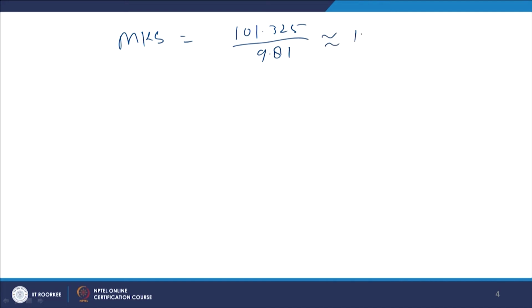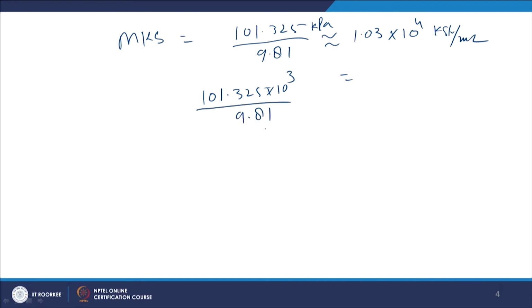It will come around 1.03 into 10 to power 4 kilogram force per meter square, and it comes around 1.03 kilogram force per centimeter square, because meter square is converted.